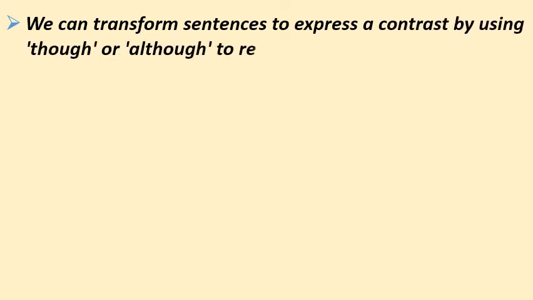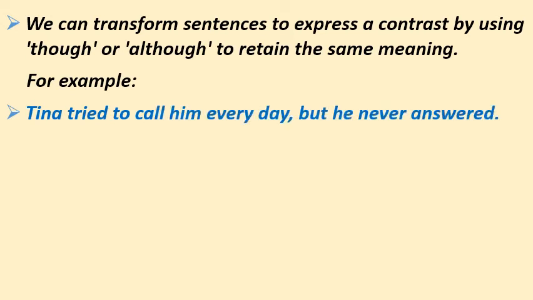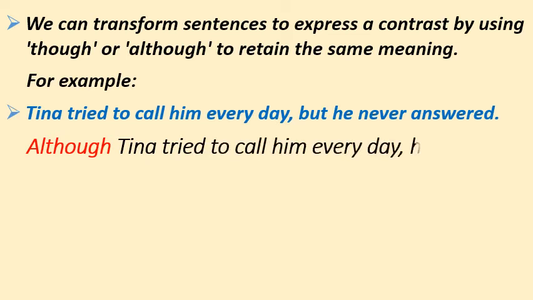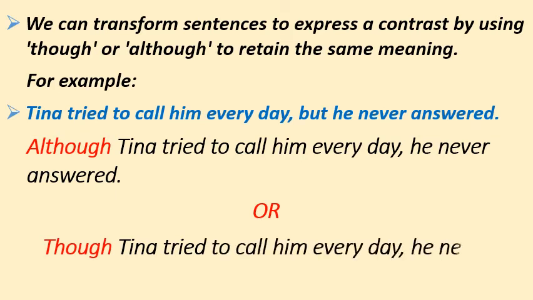We can transform sentences to express a contrast by using though or although to retain the same meaning. For example, Tina tried to call him every day, but he never answered. So, the same sentence can be written with the help of although like this. Although Tina tried to call him every day, he never answered. Or we can write down the same sentence with the help of though. Though Tina tried to call him every day, he never answered.